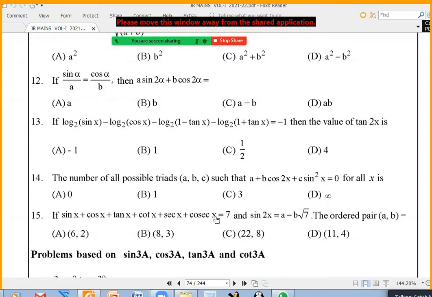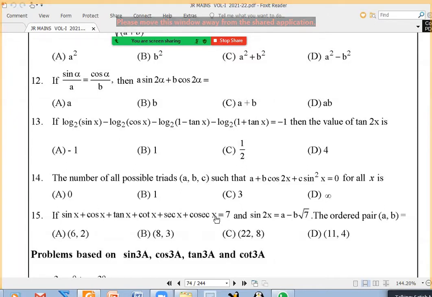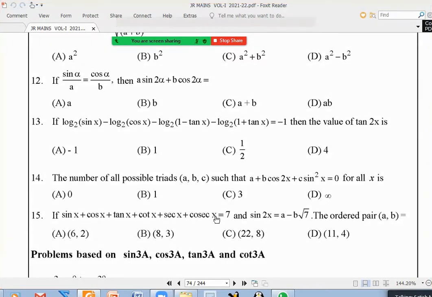Okay, 12th question. There are many ways to do it. Somebody can write A as B sin alpha by cos alpha. Somebody can write B as A cos alpha by sin alpha. Somebody can find tan x and write sin 2x is 2 tan theta by 1 plus tan square theta, and cos 2 theta is 1 minus tan square by 1 plus tan square.